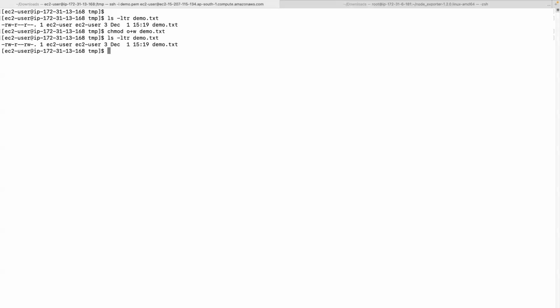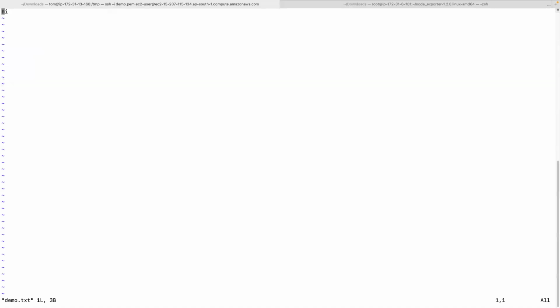Now if you see, it has got write permissions. Do you see the last part? Now again switch to Tom and check it out. Now go to the file path, demo.txt. Hello.